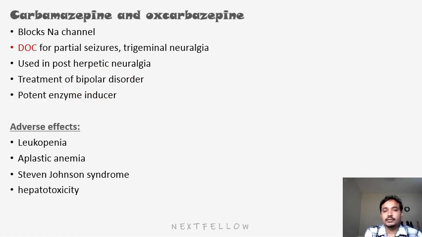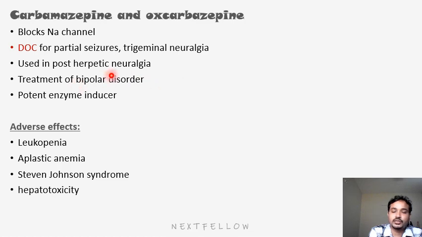Next, the next drug will be important: carbamazepine. Its analog is oxcarbazepine. It acts as an anti-epileptic by blocking sodium channels, so by blocking sodium channels it will inhibit the triggering of neurons. It is a drug of choice for partial seizures and trigeminal neuralgia. It is also used in post-herpetic neuralgia, that is, painful conditions.